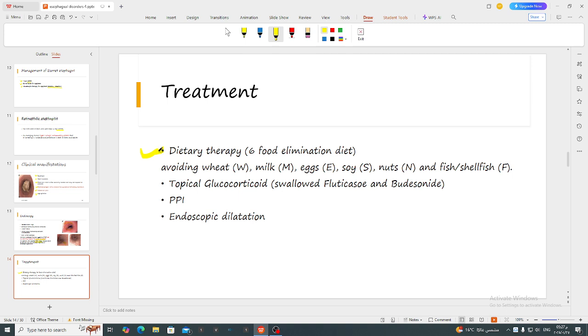Patients are mostly non-compliant because there are many important foods they have to avoid, like wheat, milk, and eggs. Mostly we use topical glucocorticoid therapy like swallowed fluticasone and budesonide. We can use PPI with low response rate, and in patients who have strictures, we use endoscopic dilatation.